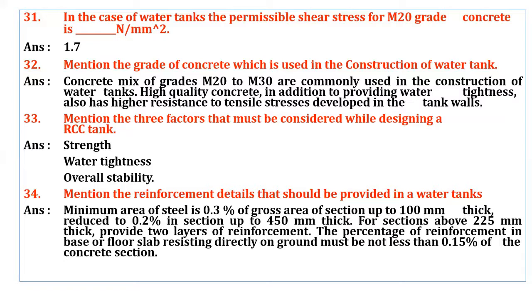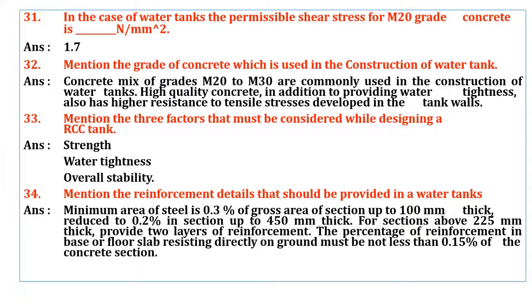So any section with thickness more than 225 mm, we have to provide 2 layers of reinforcement. The percentage of reinforcement in base or floor slab resting directly on ground must be not less than 0.15% of the concrete section.